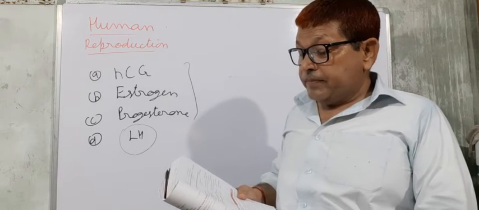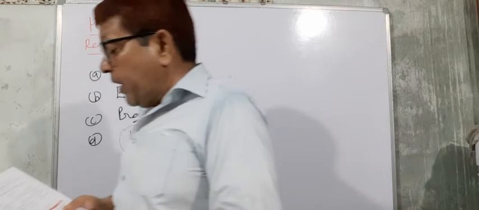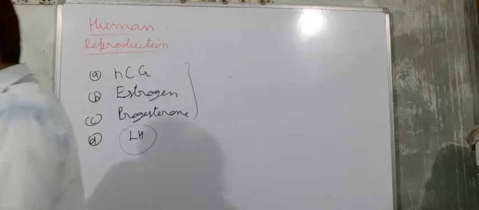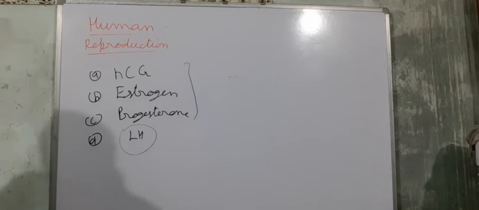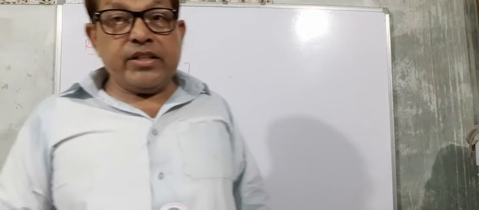Now next, morula is a developmental stage.